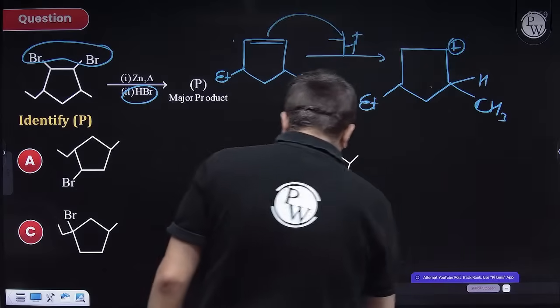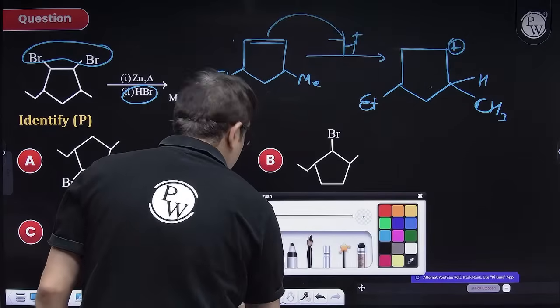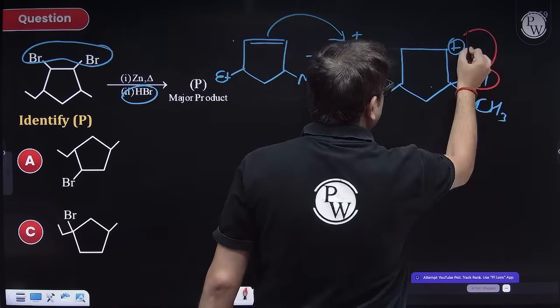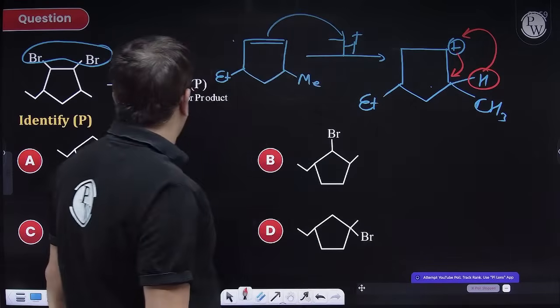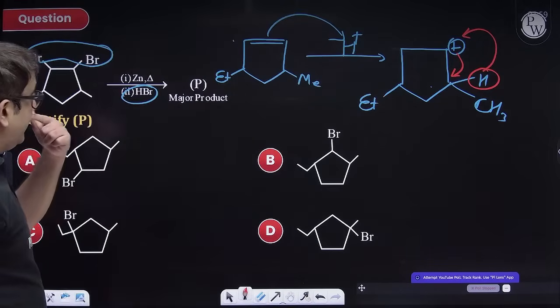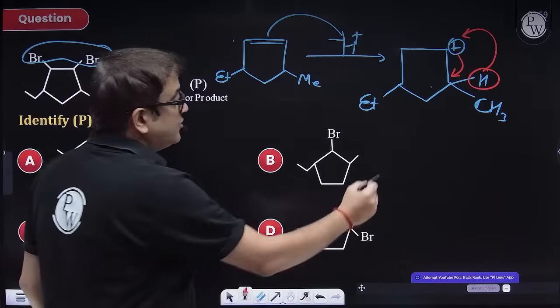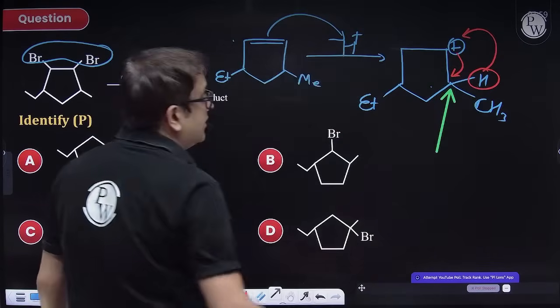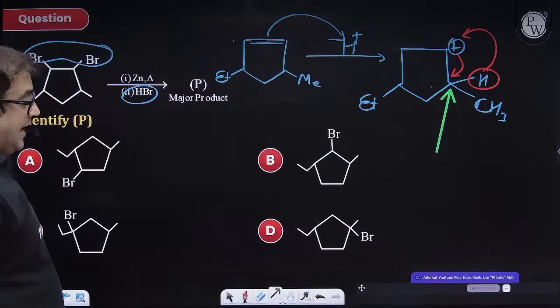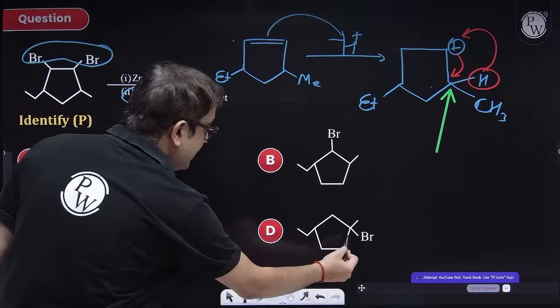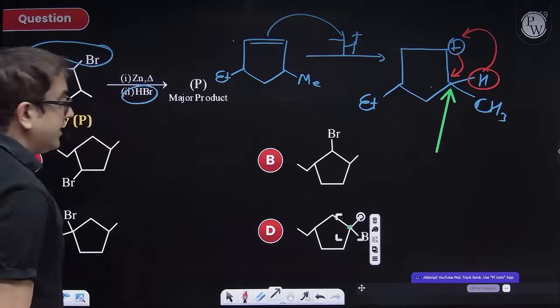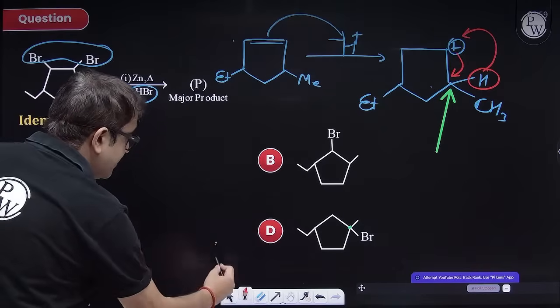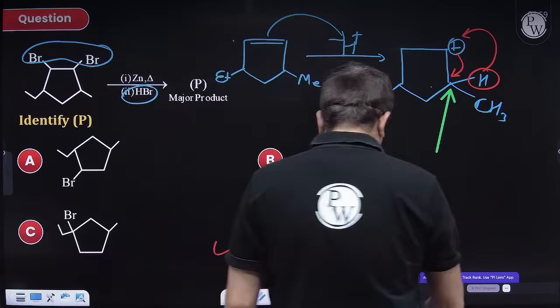Yes, definitely it will further undergo rearrangement. So hydrogen here, carbocation here, and after that, what will you introduce? This Br minus. So Br minus will be going here. So bromine and methyl on the same side, and then an ethyl branch. That means option D will be your right answer.